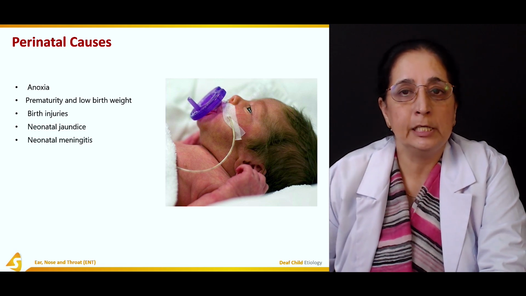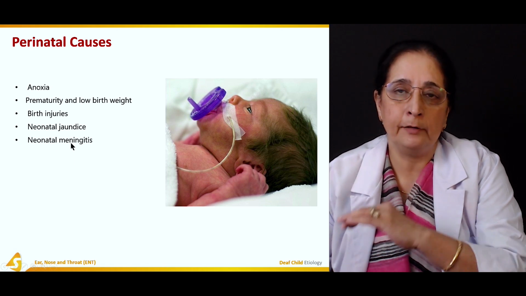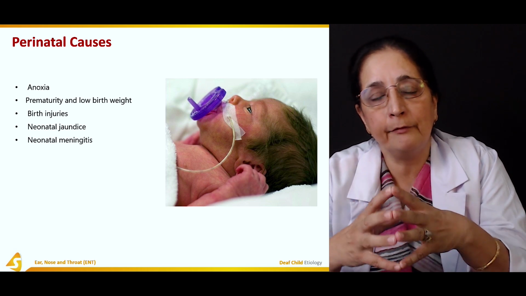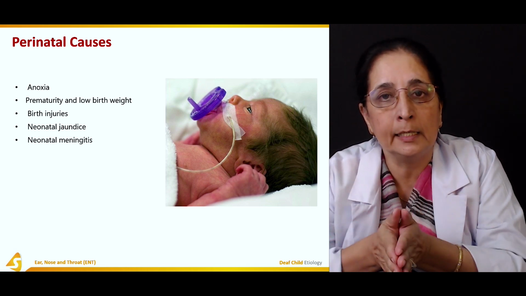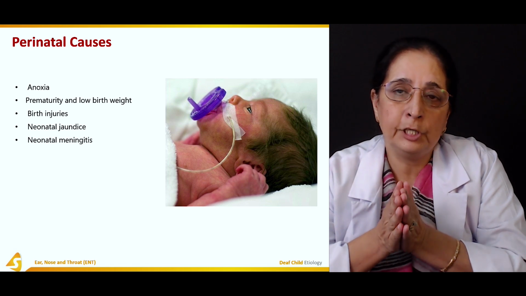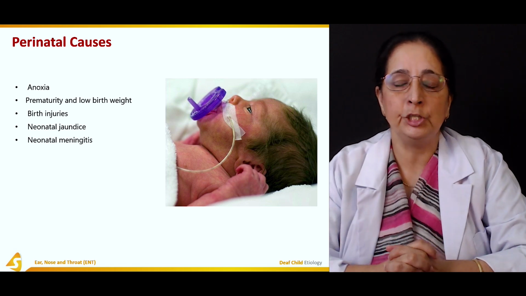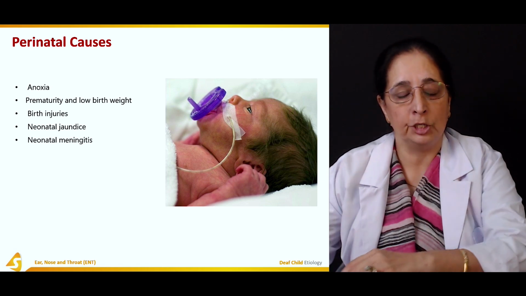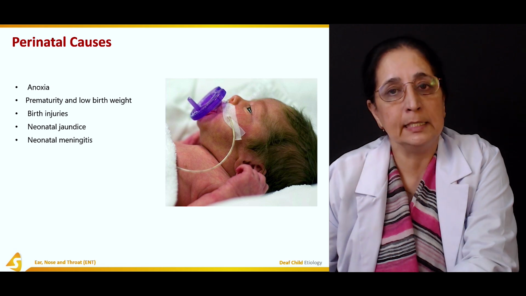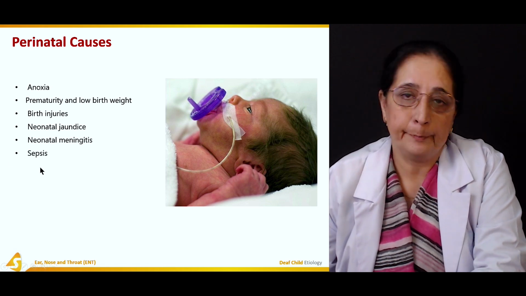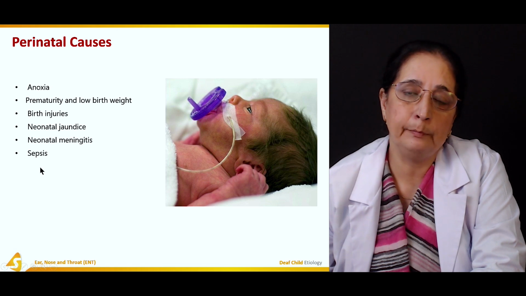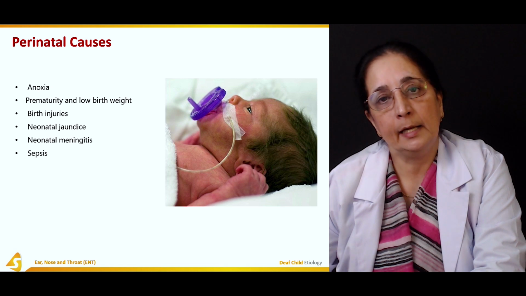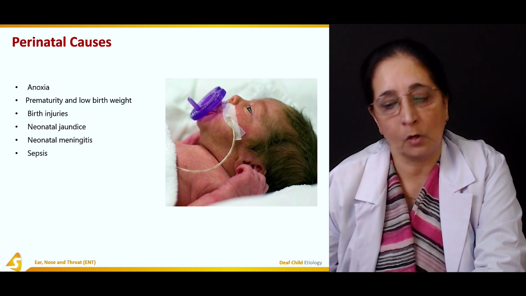Then neonatal meningitis. Meningitis is inflammation of the meninges, which are the coverings of the brain and the spinal cord. Inflammation or infection of the meninges can spread to the brain and cause damage to different structures, leading to deafness. Sepsis, when the infection reaches the blood, it causes sepsis or septicemia, and then ultimately that infection can cause serious